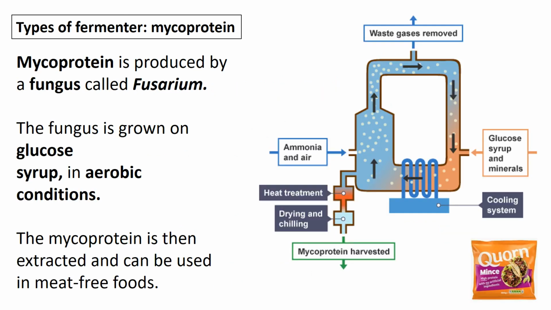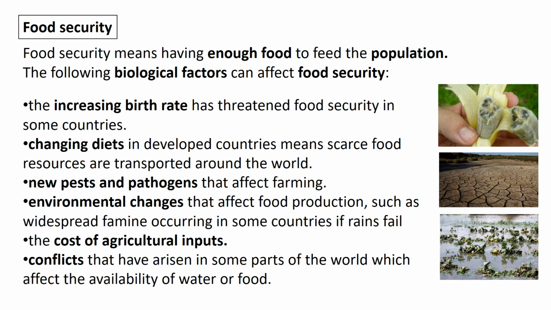Another type of fermenter you might come across is a mycoprotein fermenter, and a mycoprotein doesn't use bacteria, but it uses a fungus called fusarium, and this fungus is grown on a glucose syrup in aerobic conditions, so you need to make sure that oxygen goes in there. And the mycoprotein produced by this fungus can be extracted, and this is often used in meat-free foods. An example of Quorn is given there. So Quorn is just mycoprotein from fungus from fusarium.